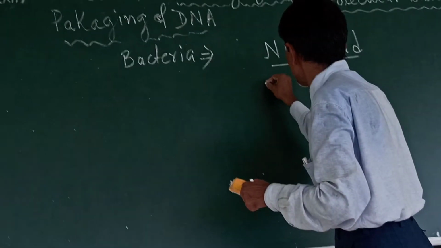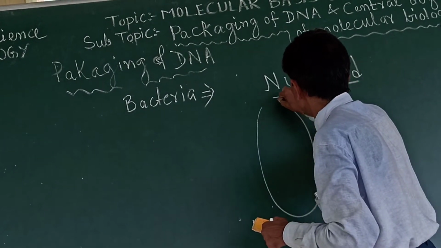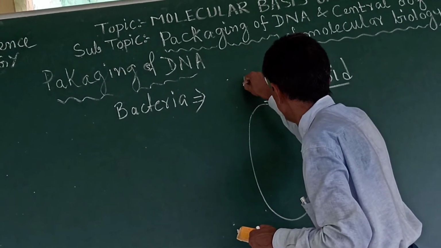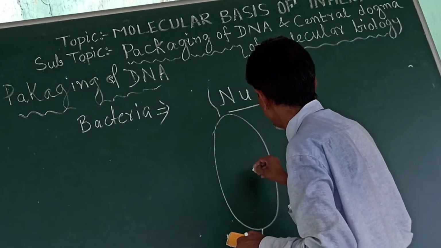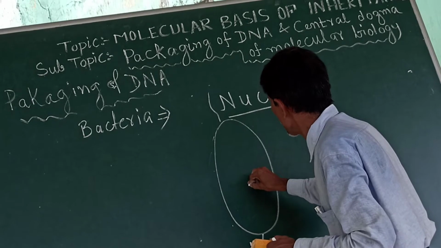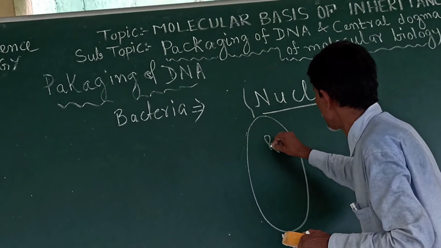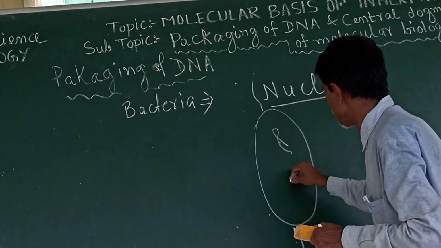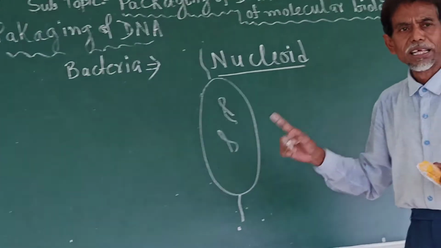In the bacterial cell, the nucleoid forms in the form of a loop.